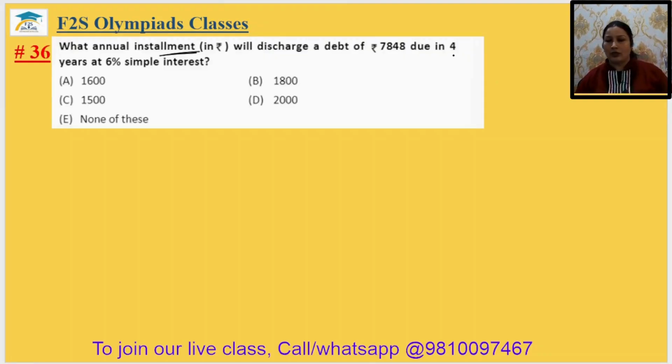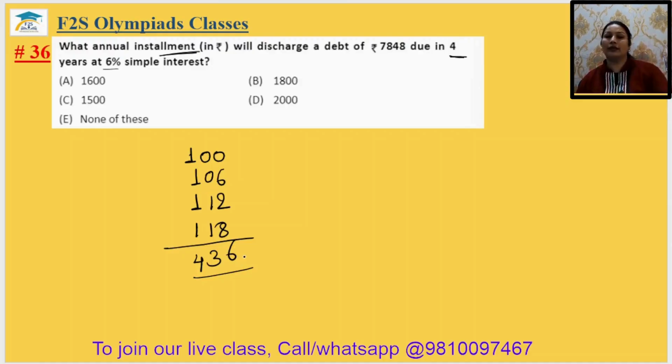Actually, we have to pay this amount in 4 installments. So suppose the first installment is 100, the second installment at 6% interest will be 106, the third installment will be 112, and the last will be 118. The total will be 436. 436 will be the total when the installment is 100 rupees. So how can we find the installment?